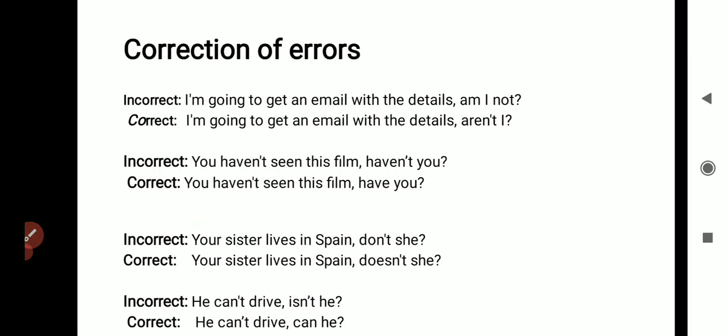Your sister lives in Spain. So this is present tense. Then we need to use doesn't she? And here it is a singular noun, that is why doesn't she. He can't drive, isn't he? It is also wrong. He can't drive. Can he? That is correct.